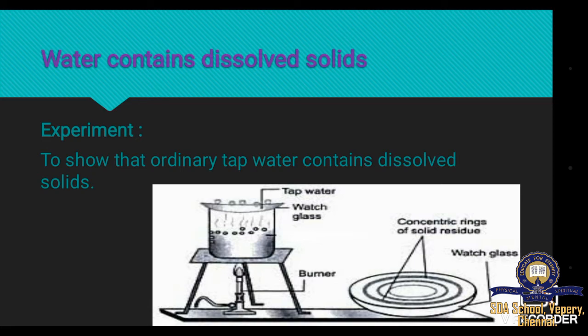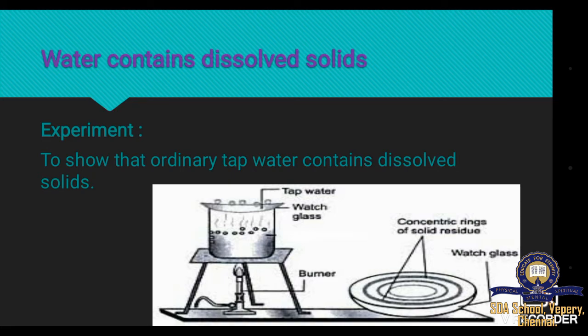After all the water has evaporated from the watch glass, cool the watch glass and observe the changes. After cooling, we observe concentric rings of solids. So, these are the dissolved solids left after the evaporation of water.